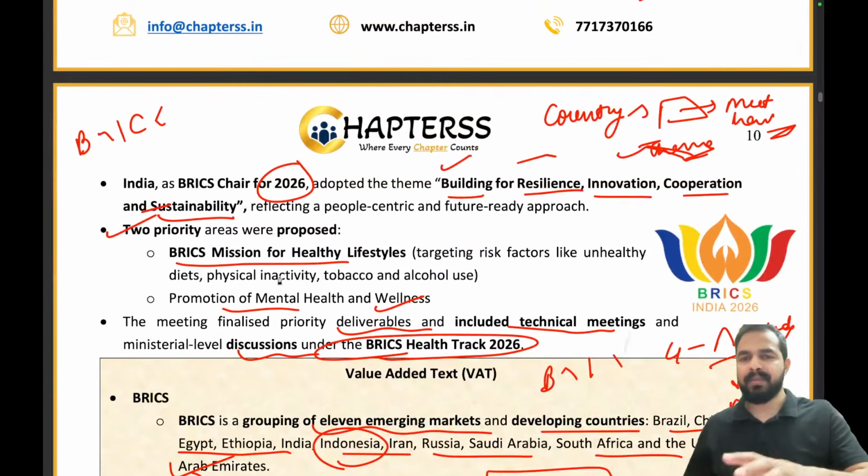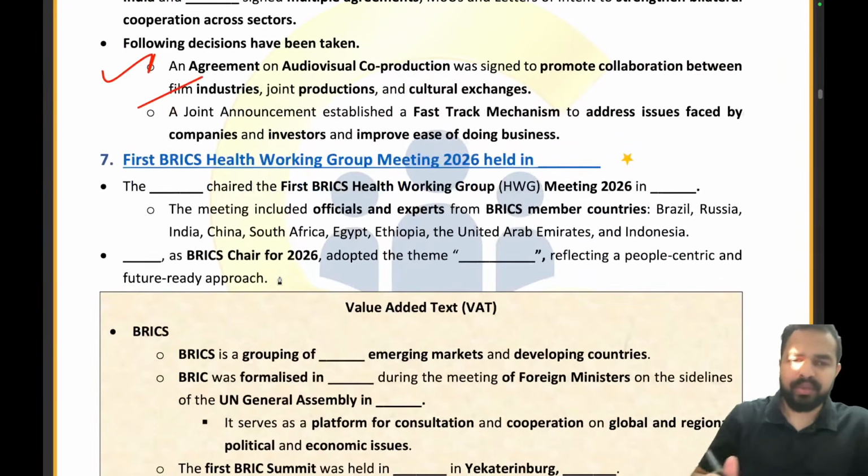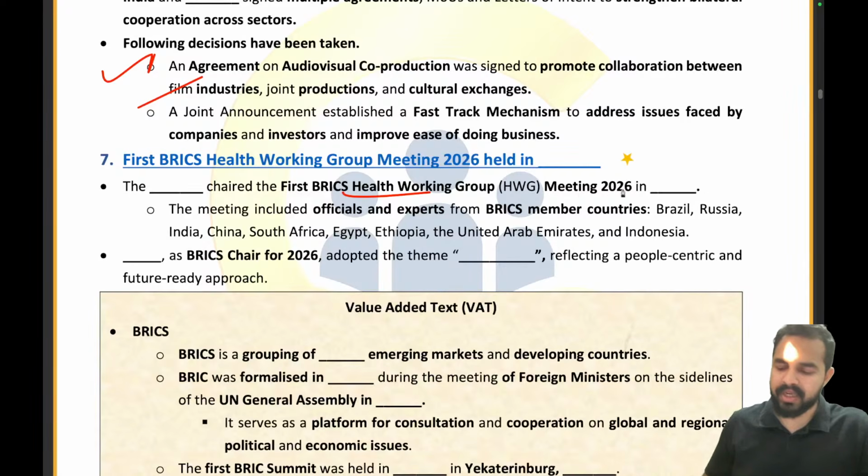Please remember the theme is also very important. India is getting that particular chairmanship. So now let's try to answer the question. The Ministry of Health and Family Welfare chaired the first BRICS Health Working Group meeting held in, where exactly was it held? New Delhi, India, right?